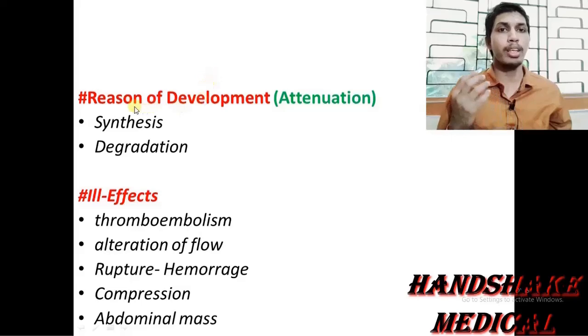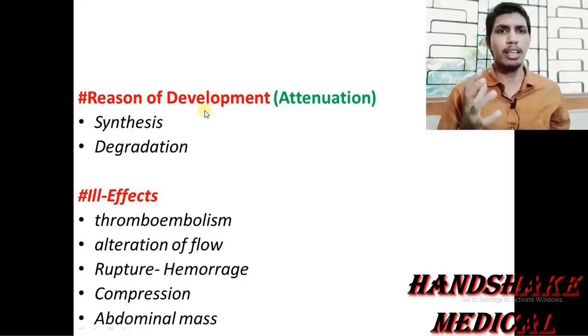So, understanding the reason for the development of this aneurysm: why is the aneurysm developed? In the definition I said that aneurysm is the dilatation, expansion or outpouching of the wall of the artery, the blood vessel, or the heart. So why is this bulging, this dilatation, occurring?